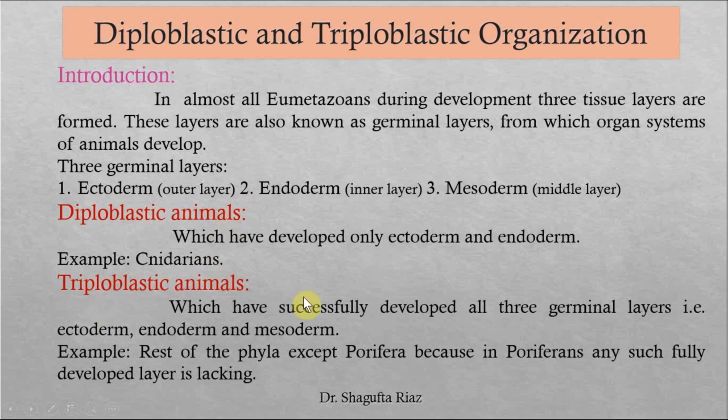In triploblastic animals, these animals successfully develop all 3 germinal layers, that is the ectoderm, endoderm, and mesoderm. So the rest of the phyla except Porifera come under triploblastic animals. Why? Because poriferans do not successfully develop these layers. That's why they don't come under the triploblastic animals.